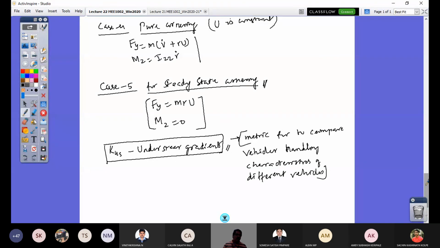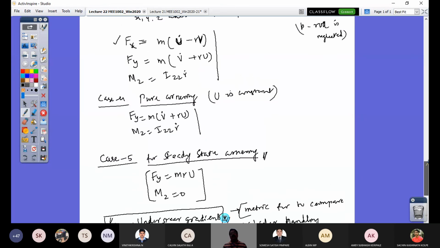But how are these equations of motion useful? Quite useful. That's what we are seeing. To get this metric, the understeer gradient, case 5 is sufficient. To get my safety or stability analysis, looking at pure cornering is sufficient. I do not even need to write acceleration or braking, because from case 4 itself, I could comment on what would happen to my vehicle tendency if I accelerate or brake.